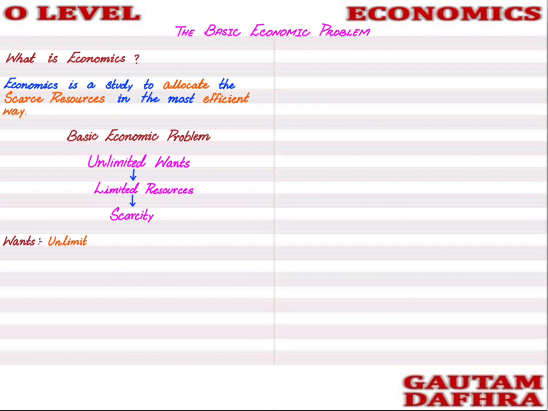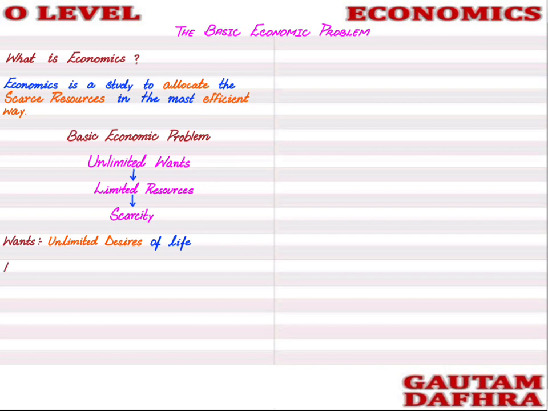Wants are unlimited desires of life. Yes or no, students? Yes, we have just discussed that. If you want to go to a cricket match, after that you would want to go to your relative's house. If you buy a new car, you would want to buy a new house, you would want to buy a new dress. So human desires or human wants are always unlimited. They are reoccurring in nature. They will always keep on occurring.